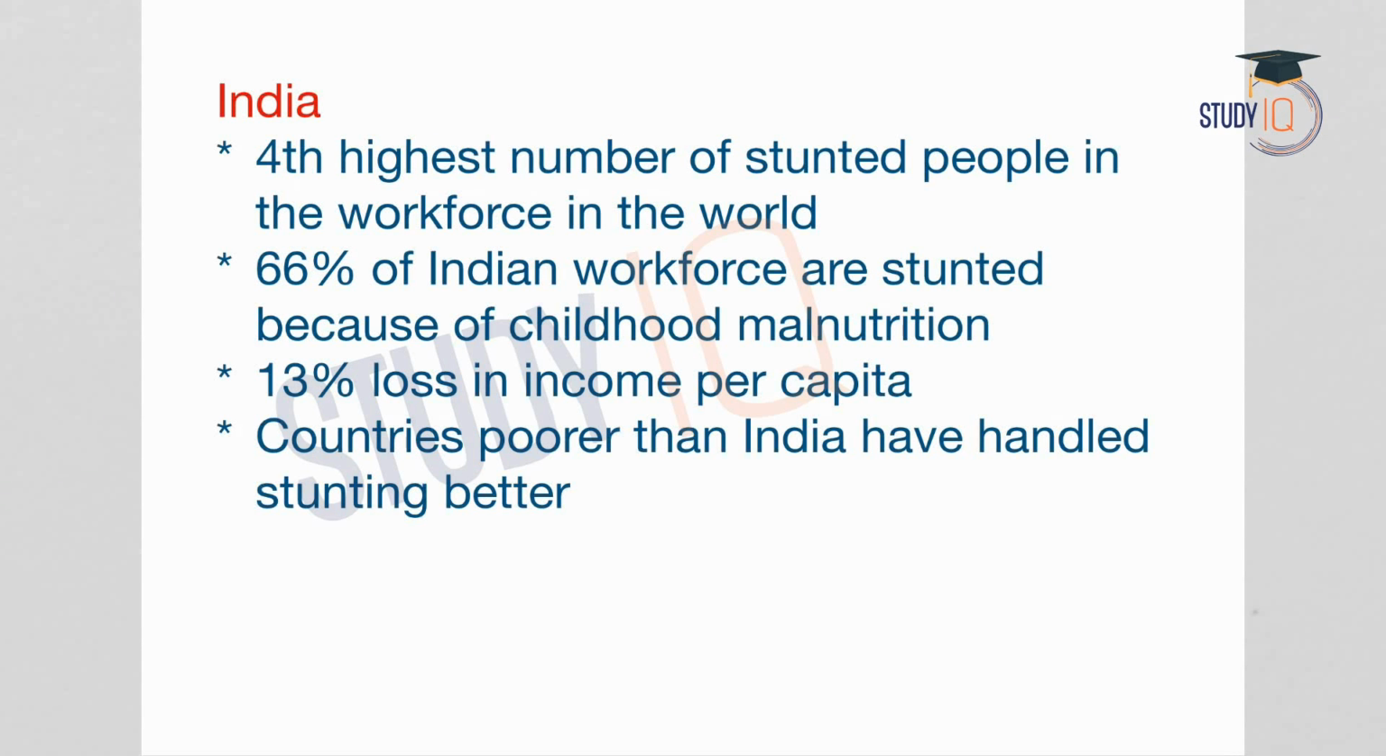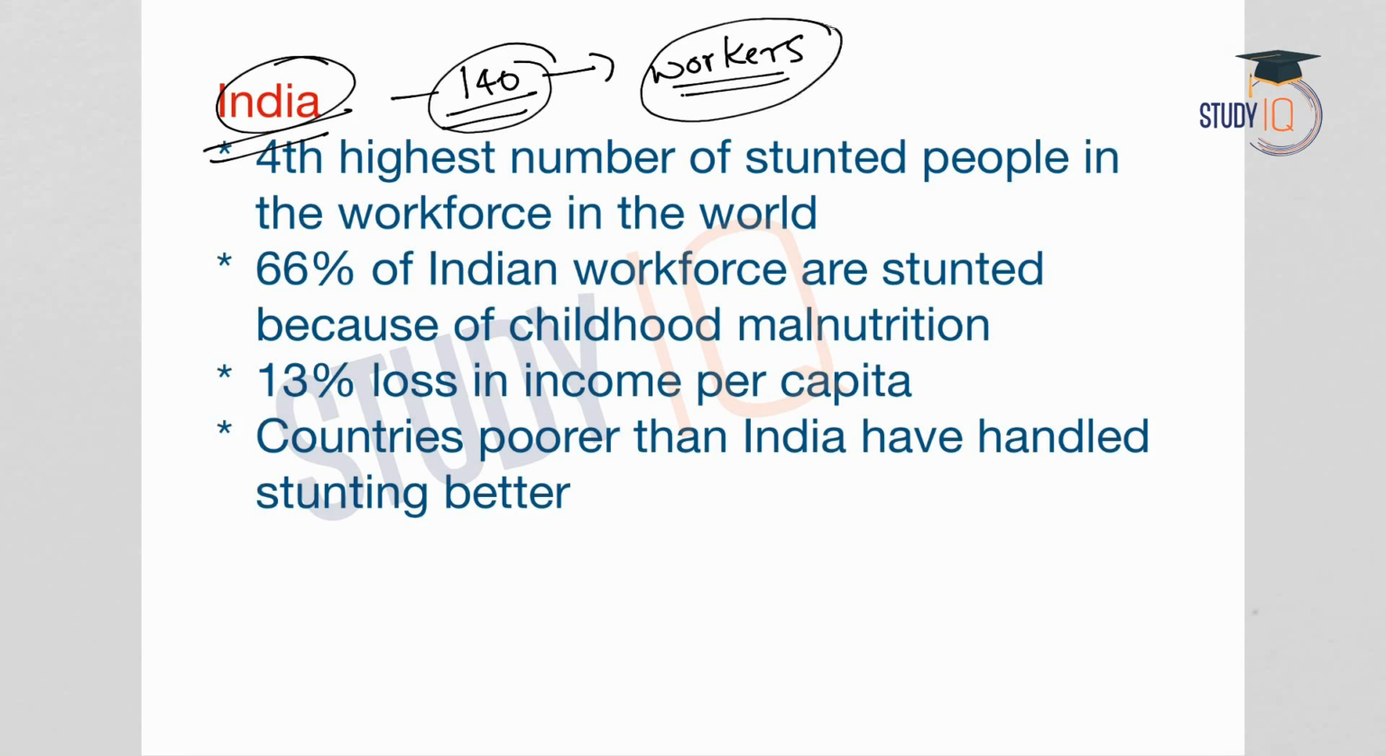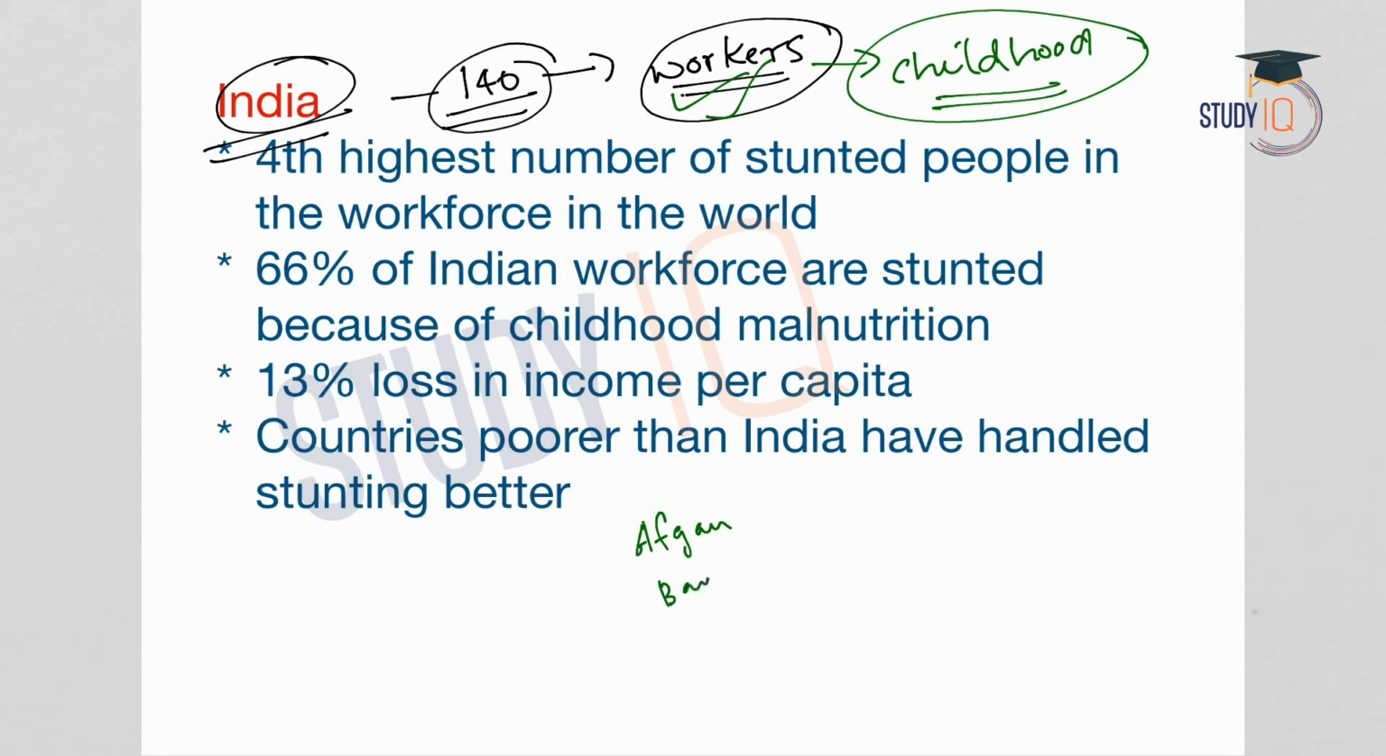Now coming to the status of India, the World Bank has analyzed 140 countries for the workers who were stunted as children. That means the workers in 140 countries were analyzed and the analysis was done whether these workers were stunted during their childhood. So make it clear that not the children but workers were analyzed and the analysis was made whether they were stunted in their childhood. And according to the analysis done by the World Bank, only two countries, that is Afghanistan and Bangladesh, these two countries have surpassed India's proportion of stunting.